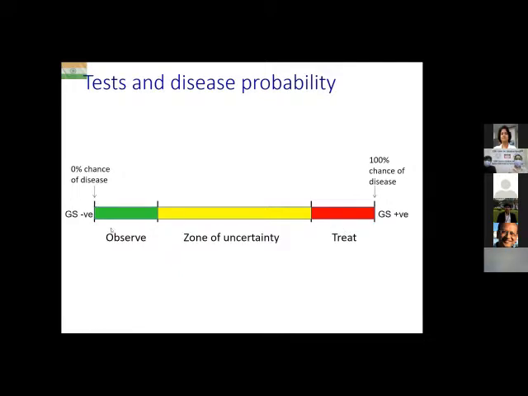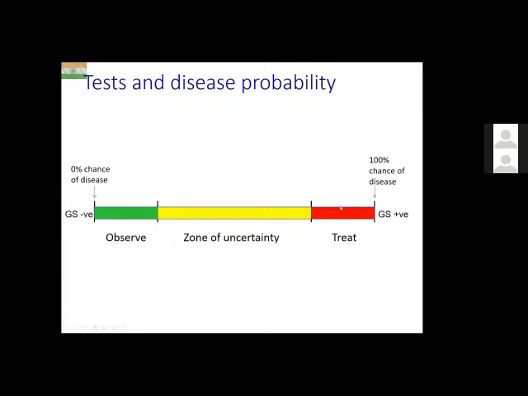On the other hand, you have a zone of observation, the green zone. That means you think that the chances of the patient having the disease are so low out here that there's no point in further investigating for the disease, and you feel it's quite safe to just observe the patient. So the whole idea is, how do we get out from this zone of uncertainty into either the zone of treatment or the zone of observation, because we don't want to remain in a zone of uncertainty forever.